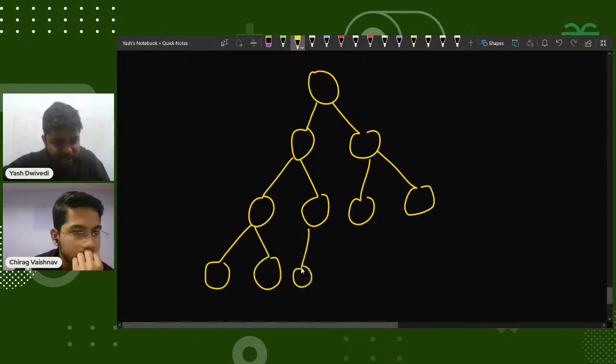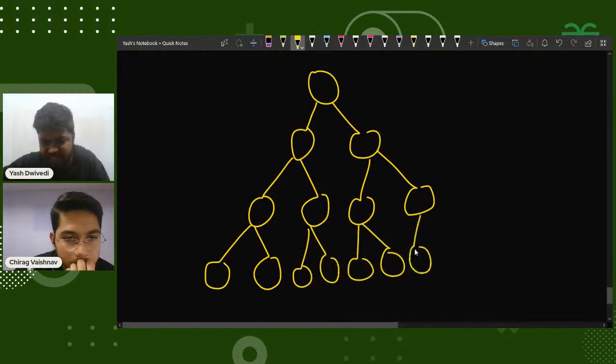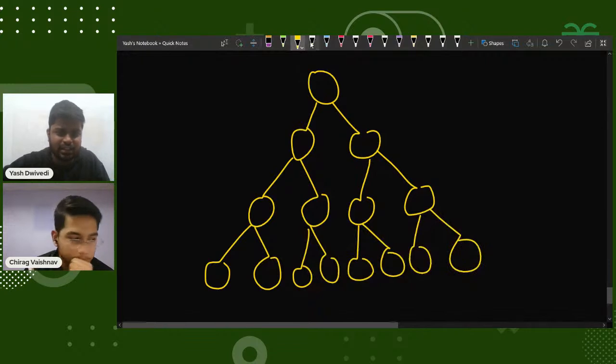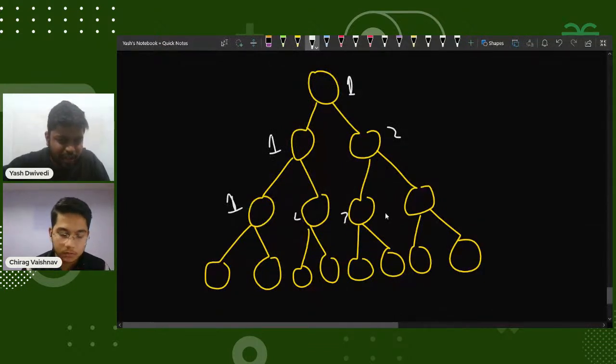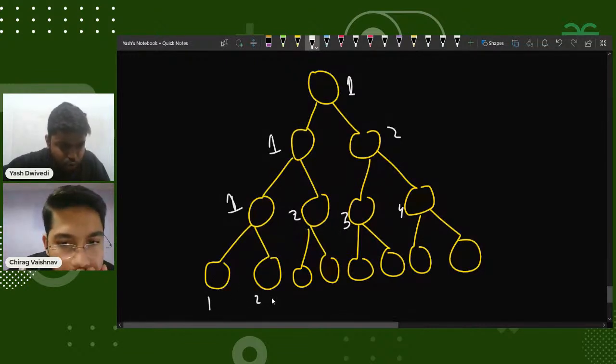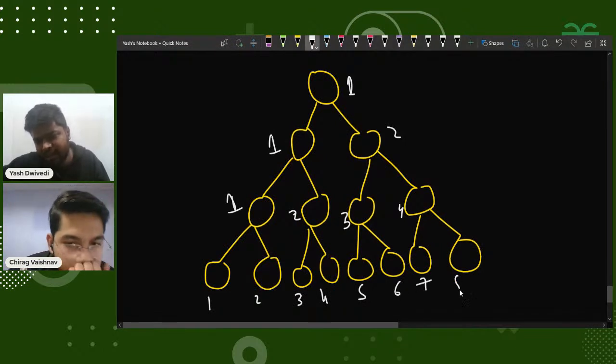With this tree, this position is 1, and with respect to this, the positions are 1 and 2, right? Now here the positions are 1, 2, 3, and 4, and here the positions would be 1, 2, 3, 4, 5, 6, 7, and 8, right?